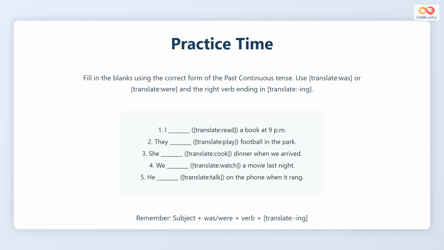Let us practice forming sentences in the past continuous tense. Fill in the blanks using was or were and add the correct verb with the ing ending. For example, I was reading a book at 9 p.m. They were playing football in the park. She was cooking dinner when we arrived. We were watching a movie last night. He was talking on the phone when it rang. Remember, the correct form is subject plus was or were plus the verb ending in ing.